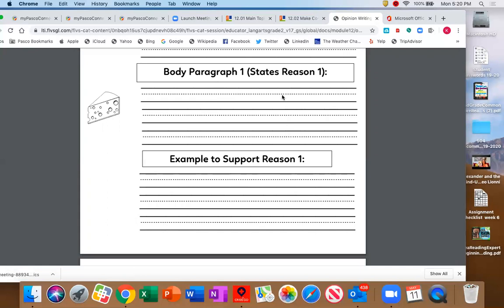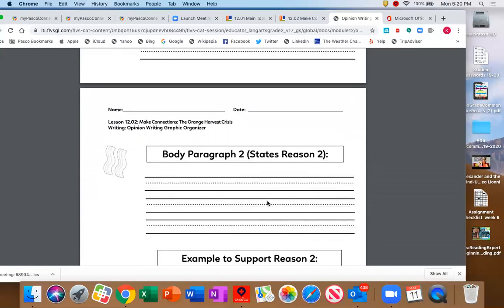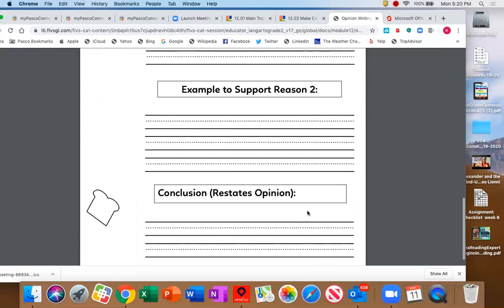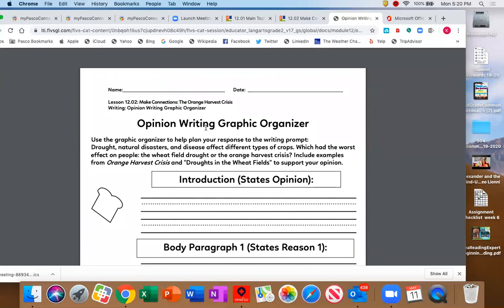So you've given me a reason why. Now you have to tell me your support for that reason. And then you have to tell me reason number two, why you think it's worse. And then you have to tell me what supports your reason. And then you have a conclusion. This is what is due to me, not the paragraphs, just the graphic organizer, the opinion writing graphic organizer, okay? That's what's due to me.